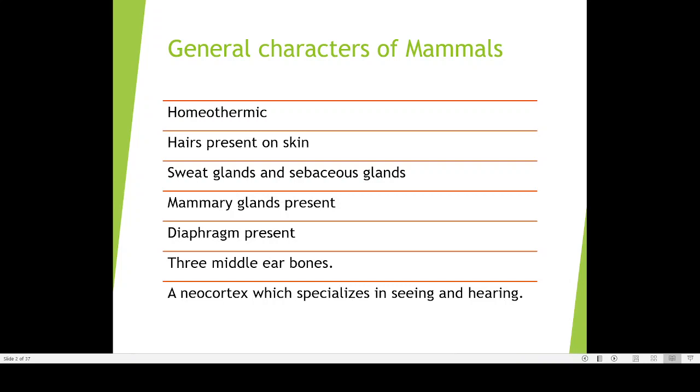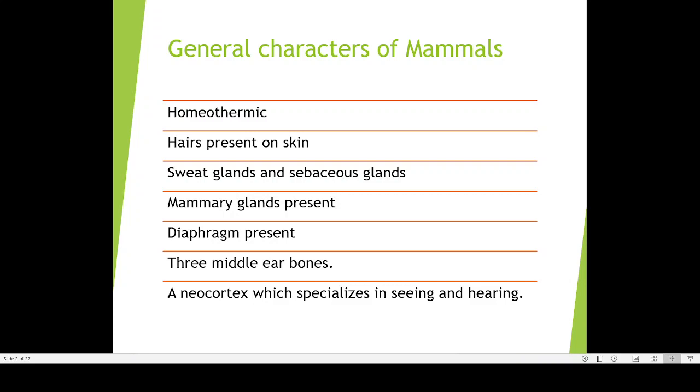So that ability of mammals is one of the important reasons for its widespread distribution. You can see mammals in all places. If you go to Antarctica, you can see mammals. You go to the Arctic area, you can see mammals. You go to Sahara, you can see mammals. But that is not the case with the reptiles. You go to Antarctica, you cannot see so much reptile, because reptiles cannot survive in a low temperature.